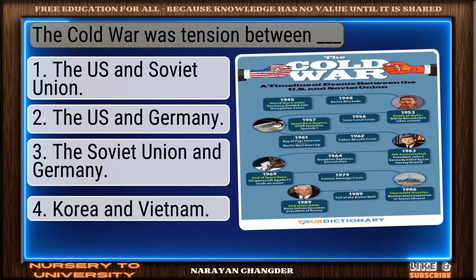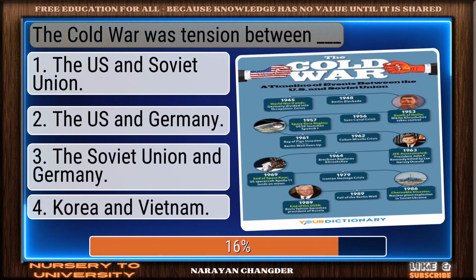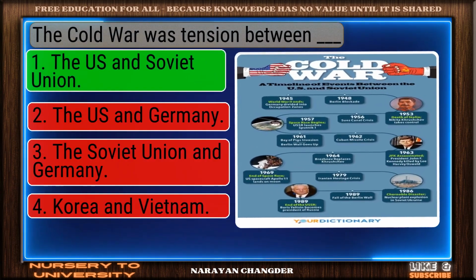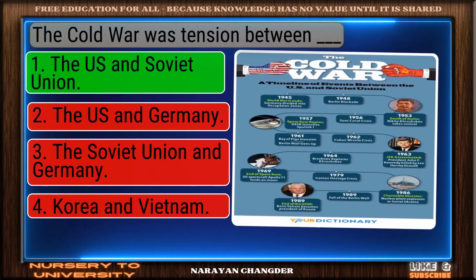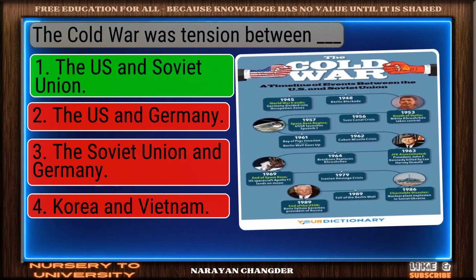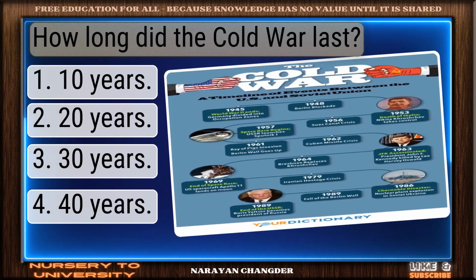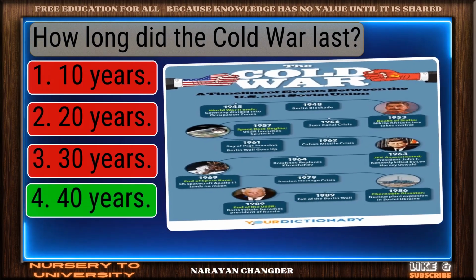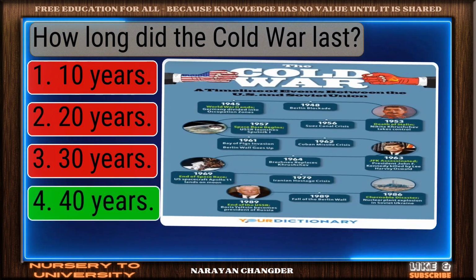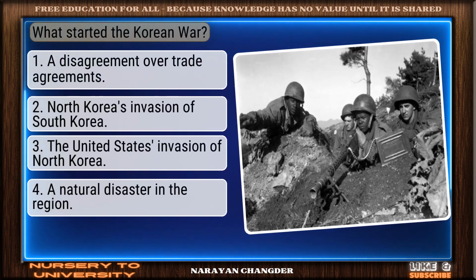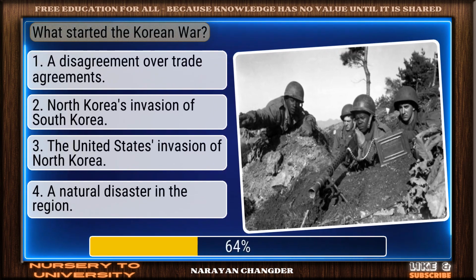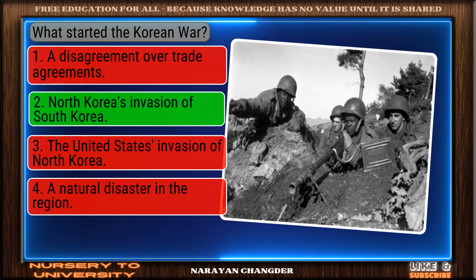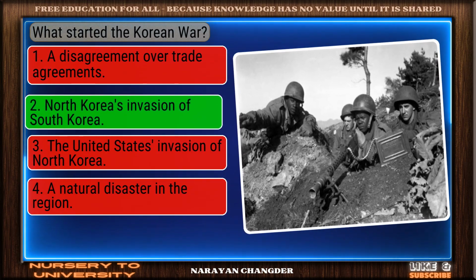The Cold War was tension between Dash. Clear logic. Your choice, the US and Soviet Union, is sound and 100% true. How long did the Cold War last? You chose 40 years, and it is correct. What started the Korean War? Excellent choice. North Korea's invasion of South Korea is the right answer.